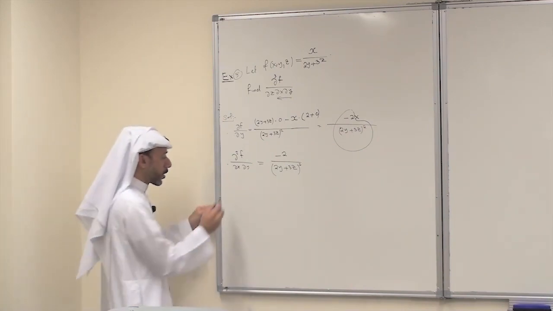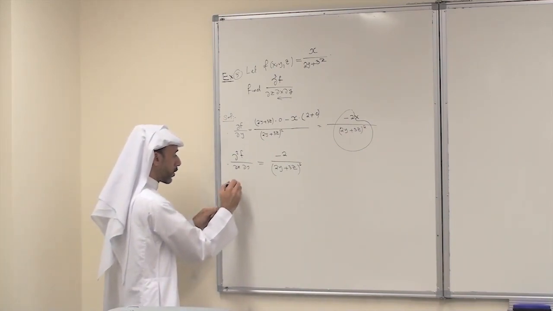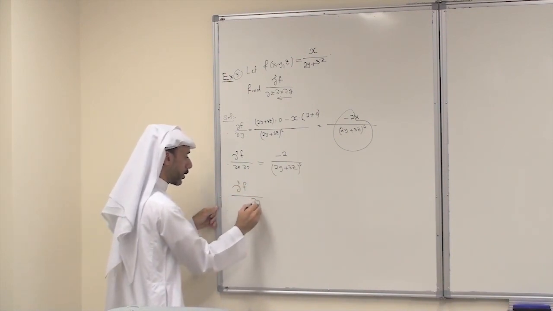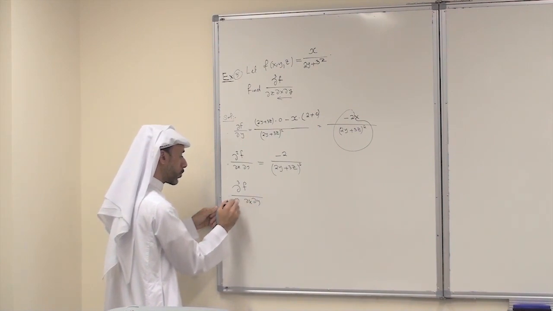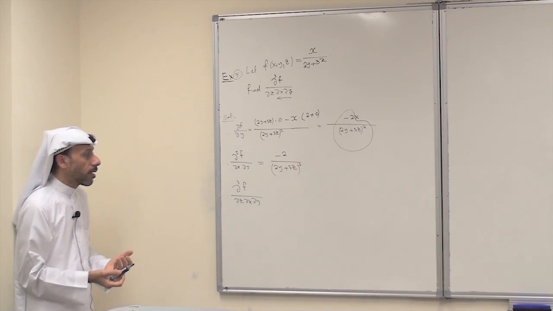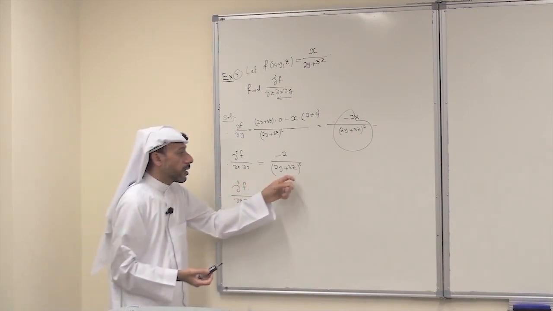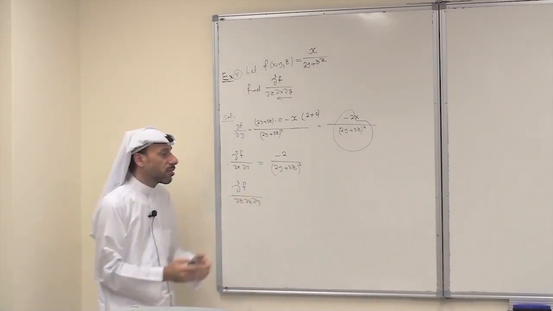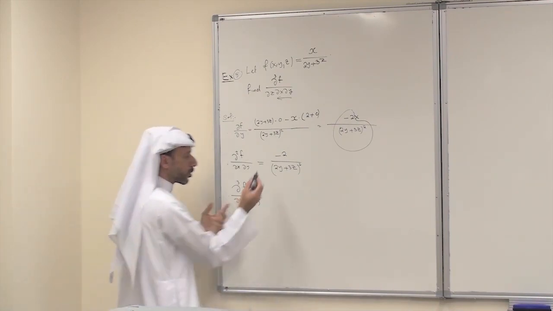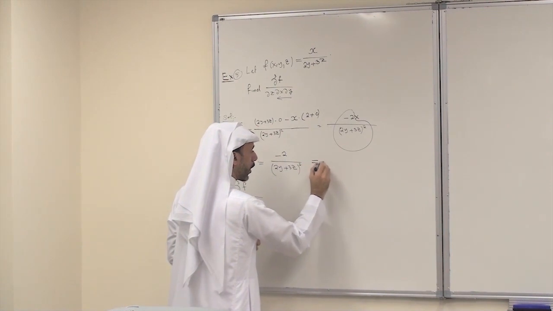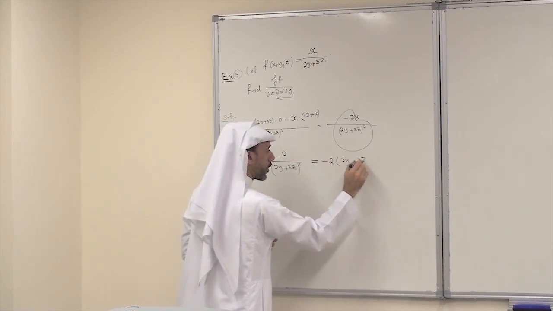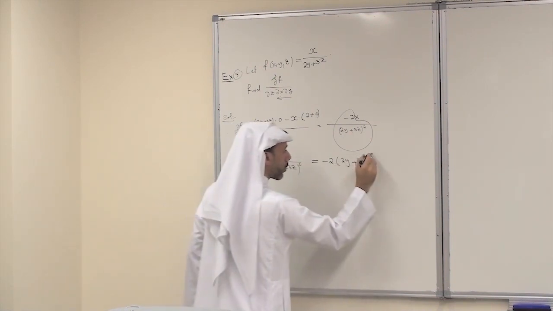Next, I differentiate with respect to z. So this is the third partial derivative of f. With respect to y done, with respect to x done, now with respect to z. So you differentiate this with respect to z. Now I can use the quotient rule, or if you want to simplify your work, I can use the power rule because I can write this in this manner. This is minus 2 times 2y plus 3z to the power minus 2.